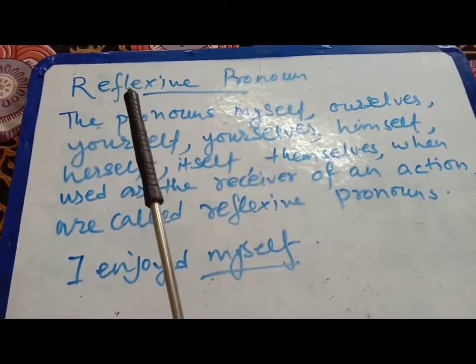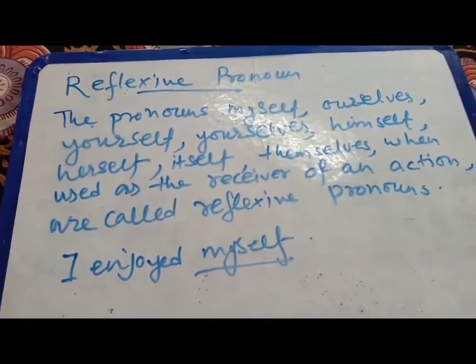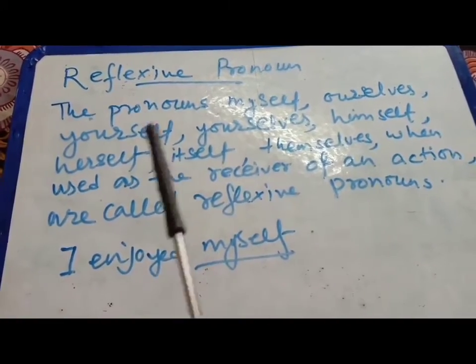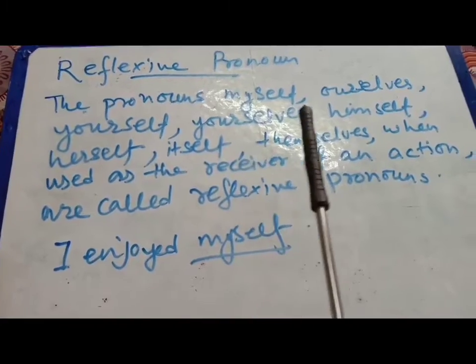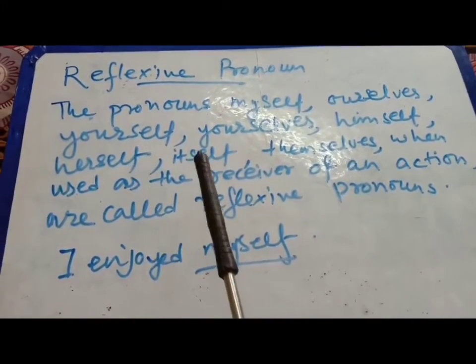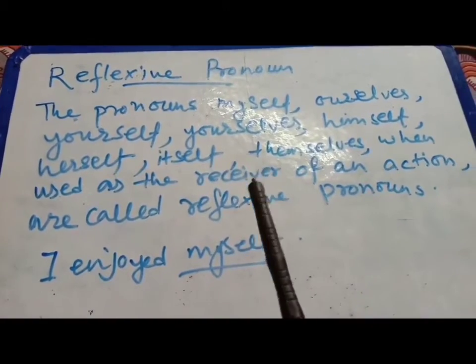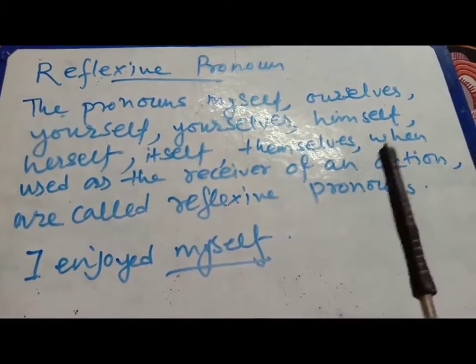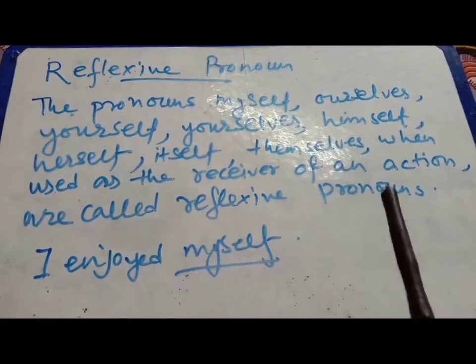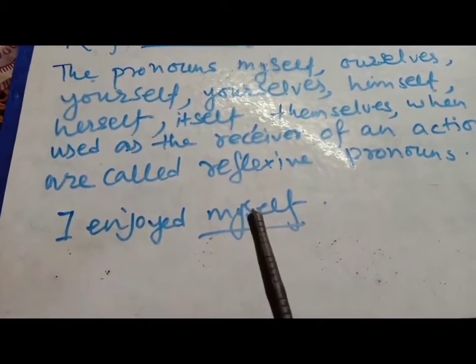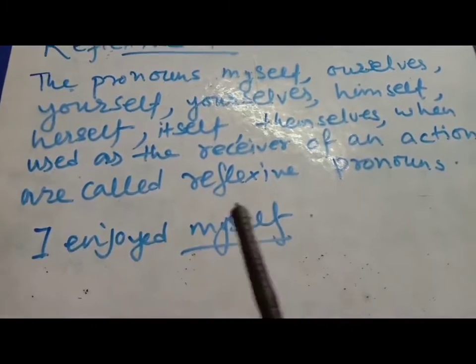Students, you see, I have written reflexive pronoun. Reflexive pronoun means the pronouns myself, ourselves, yourself, yourselves, himself, herself, itself, themselves, when used as the receiver of an action are called reflexive pronoun. Here I have given the example, I enjoyed myself.